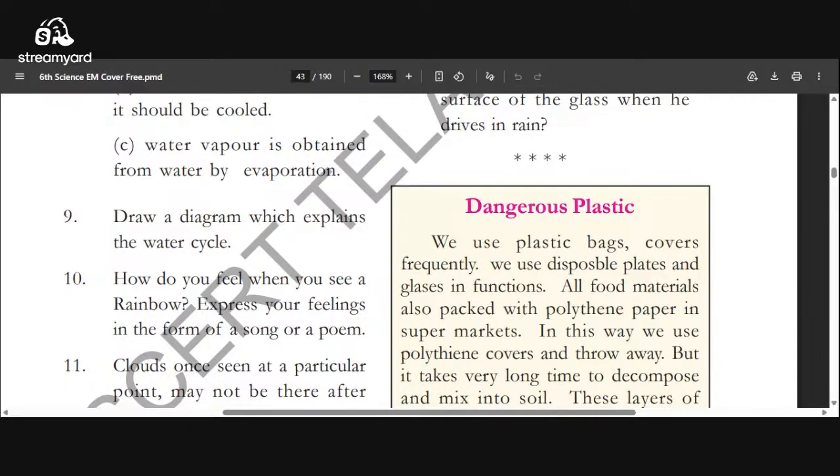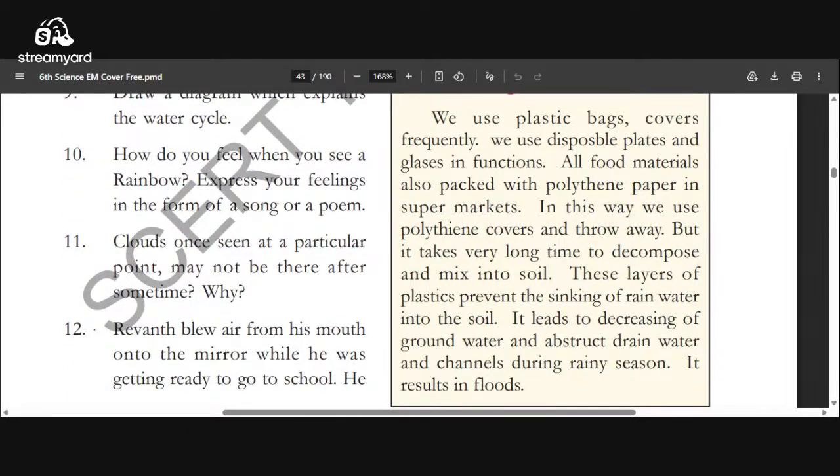How do you feel when you see a rainbow? Explain your feeling in the form of a song or poem. Rain, rain, go away. So a rainbow has different colors, so you can write any poem, but it should be meaningful.